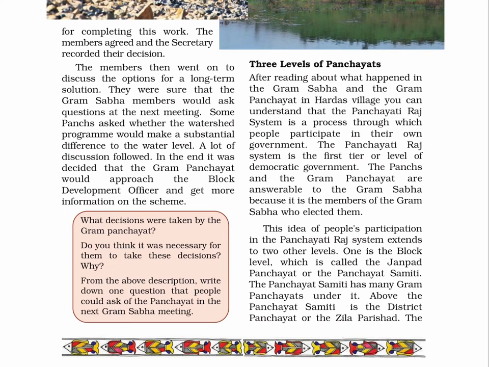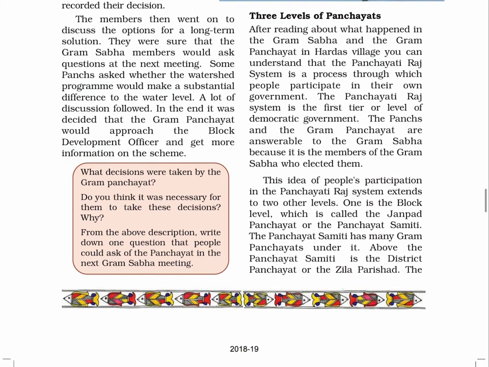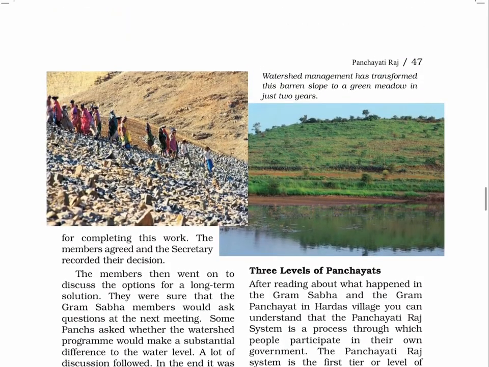on the scheme. There is a pink box given here on page number 47, which says, "What decisions were taken by the Gram Panchayat? Do you think it was necessary for them to take these decisions? Why?" From the description given here, write down one question that people could ask of the Panchayat in the next Gram Sabha meeting. The note above the picture reads, "Watershed management has transformed this barren slope to a green meadow in just 2 years." Three levels of Panchayats.